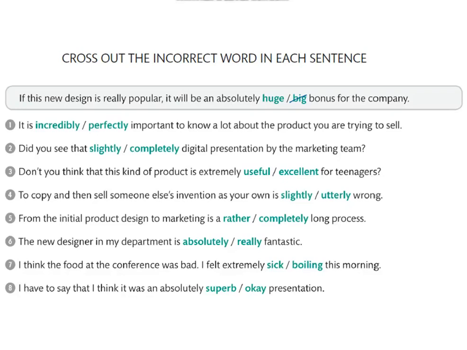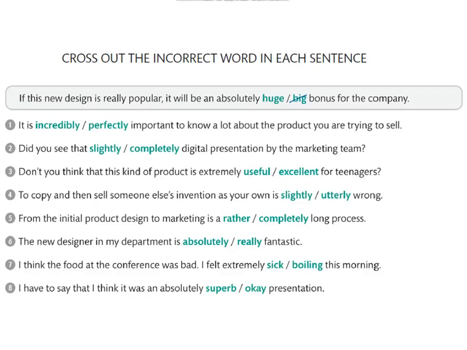Number 5, from the initial product design to marketing is a rather long process.